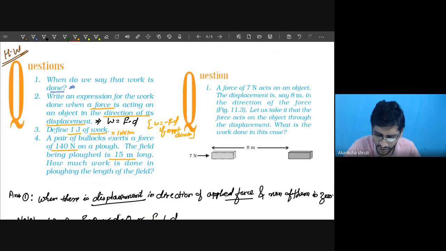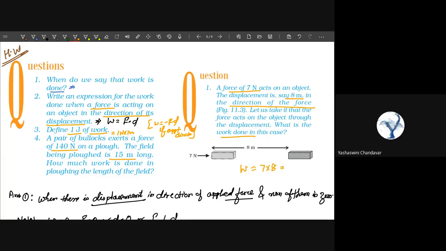Now coming to the other question. A force of 7 Newton acts on an object and displaces it 8 meter in the direction of force. Then what is the work done? Very easy here: 7 into 8, 56 joule.